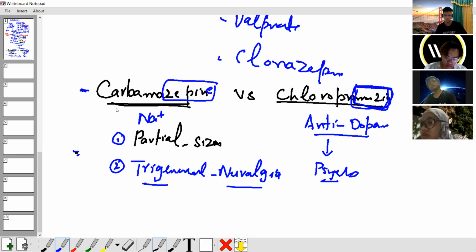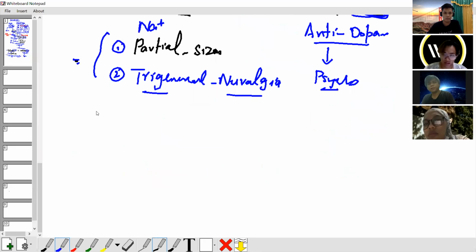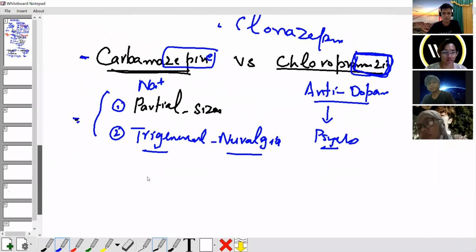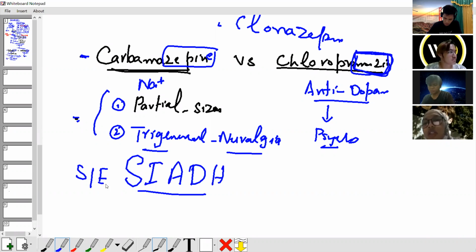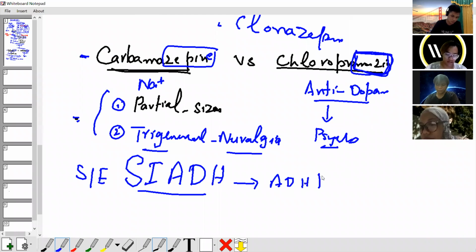Those are the uses of carbamazepine. How about the side effects? SIADH, an important side effect of carbamazepine. A high release of ADH. What is ADH doing? Water absorption from the kidney, the antidiuretic part.